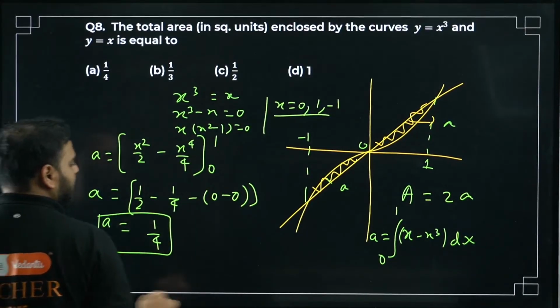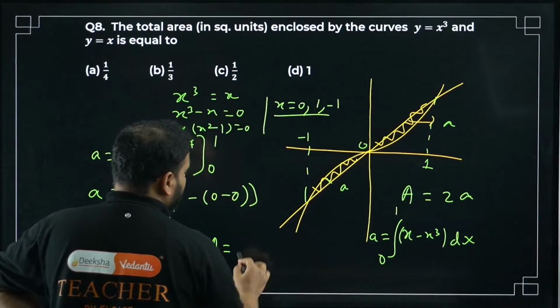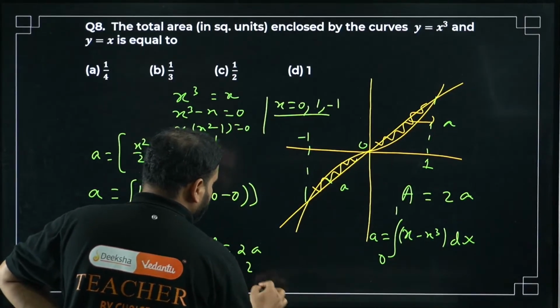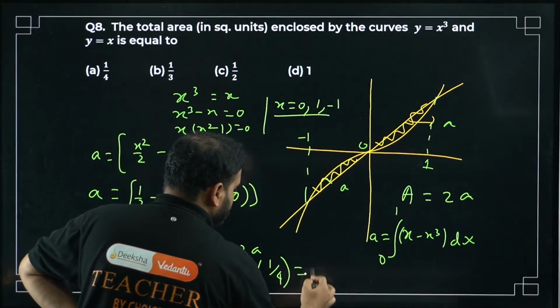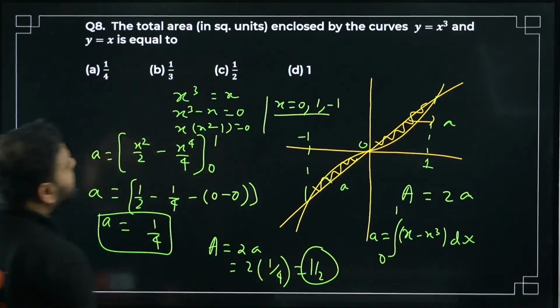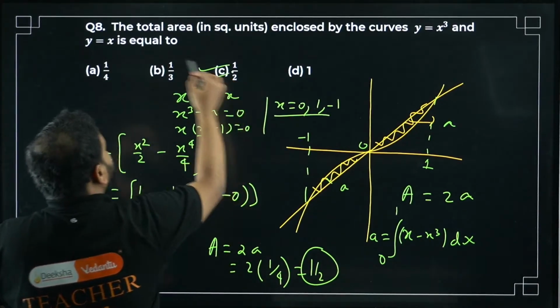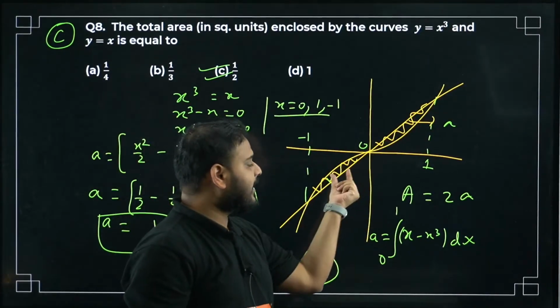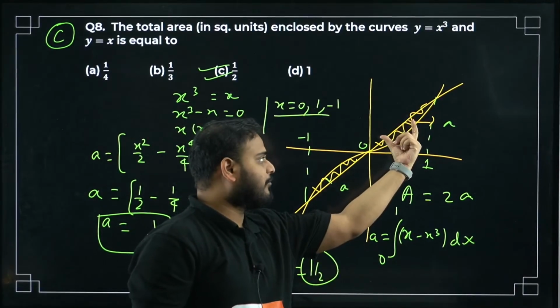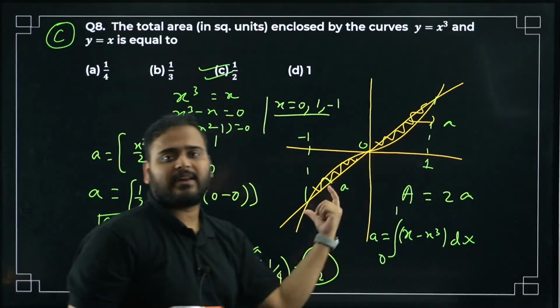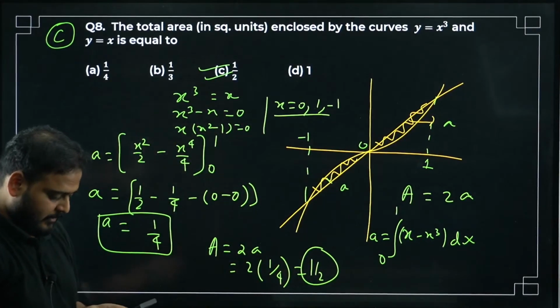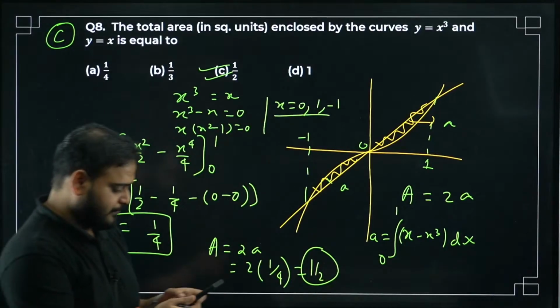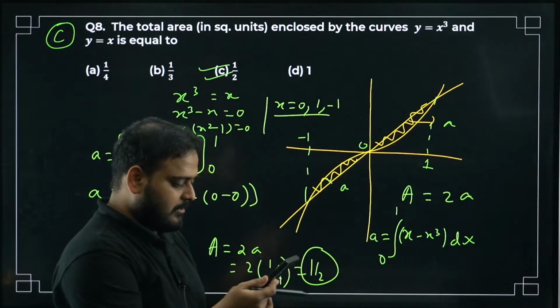So what is the required area? Required area would be 2 times of a, so 2 times of 1 by 4. How much is this? 1 by 2. Option C is correct. Why have I taken 2 times of this? Because this area and this area, right? This part is 1 by 4. I want both the areas, that's why I have taken 2 times of that. 8 is coming as C. Yes, Shagufta, it is coming as C.